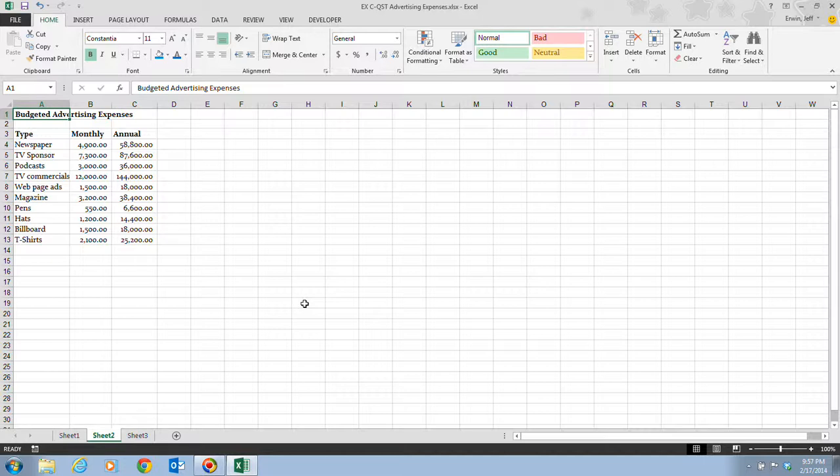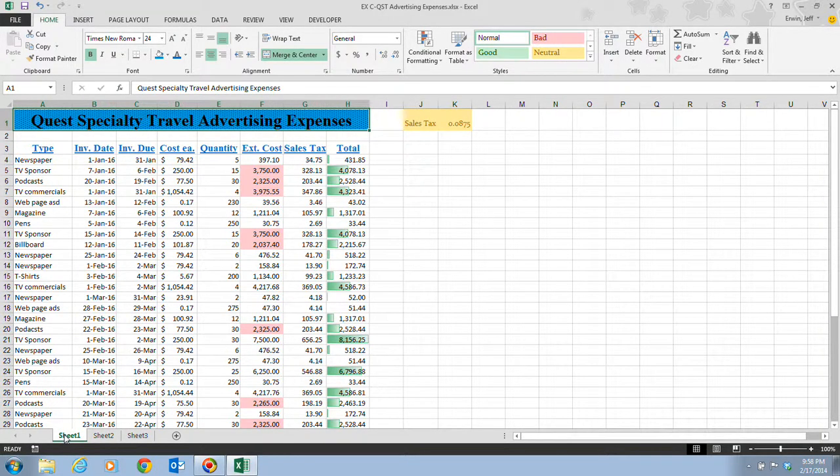So in this case, when we click on the Sheet 2 tab underneath here, Sheet 2 becomes the active tab, and of course it now stands out a little bit in front of Sheet 1. And this is the worksheet that contains the budgeting, advertising expenses. On step 2, it tells us that we want to click this Sheet 1 tab. So we're going to go back to the sheet that we have been working on, and this contains the actual advertising expenses, and now becomes active again.